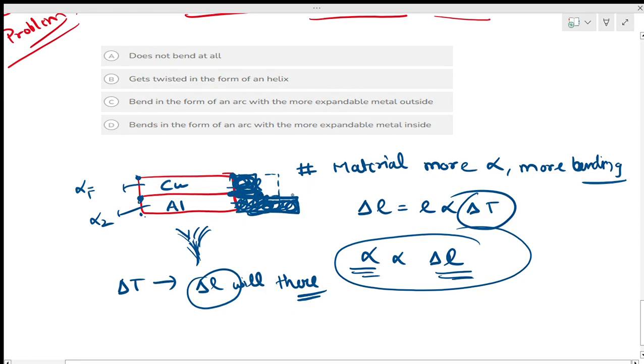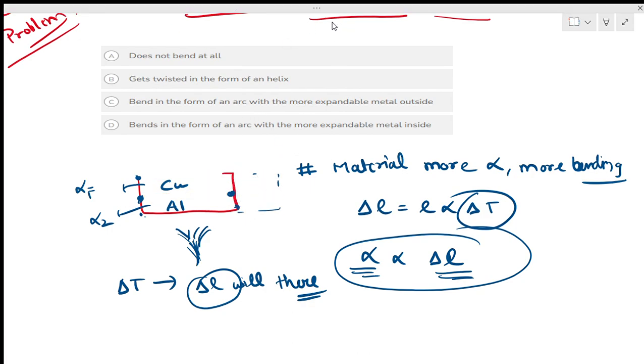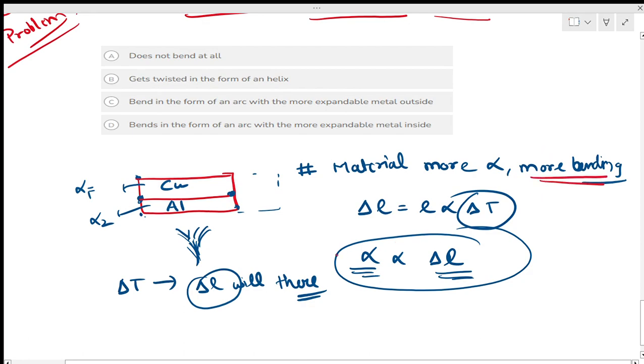You cannot separate this point and this point. It is joined. Now, what will happen? The rod which has more alpha will bend more. More alpha, more bend. So it will bend in this shape.